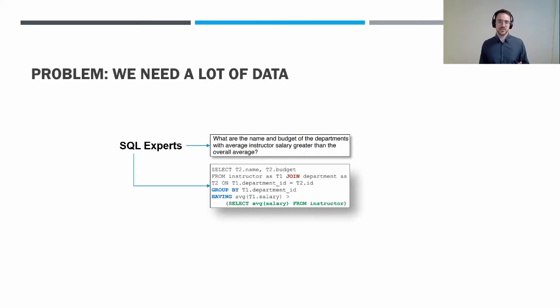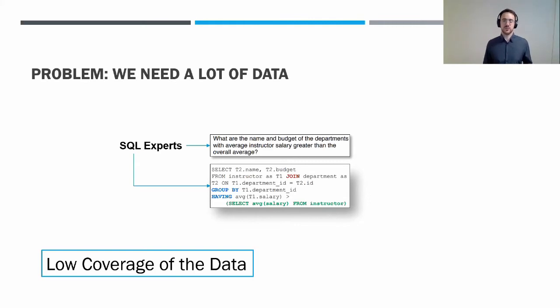So the problem here with this process is, of course, that it doesn't cover the whole range of data. Because what happens is that the annotators often just focus on the most prominent examples in the database. For example, in a movie database, the most prominent examples are movies and actors. So questions around which actor played in which movies and so on.